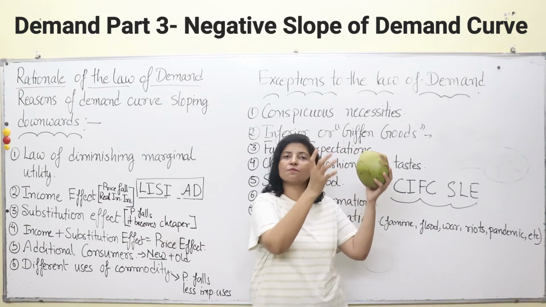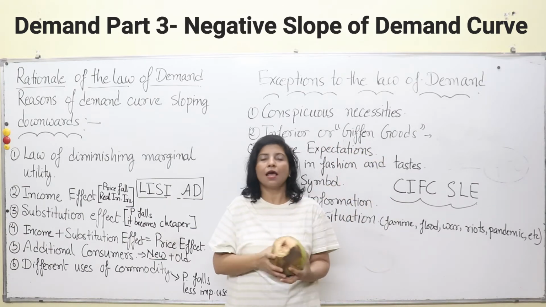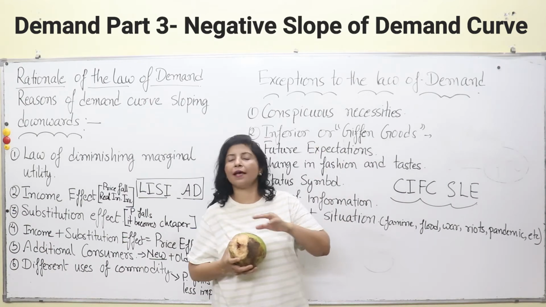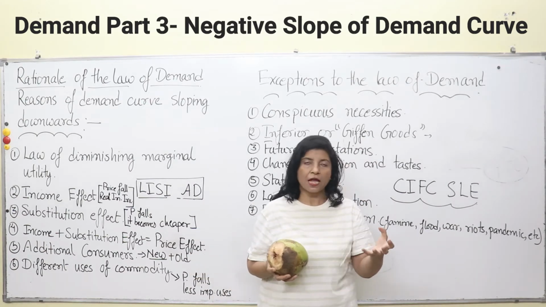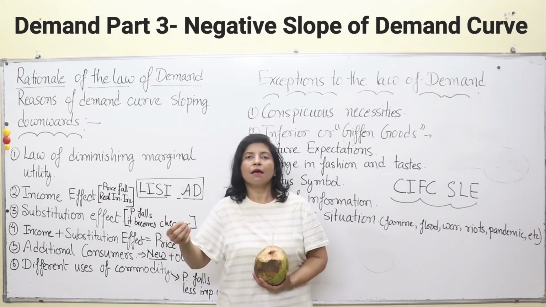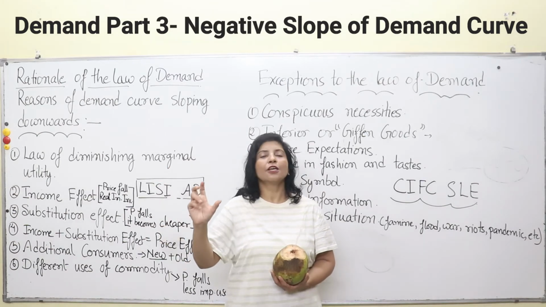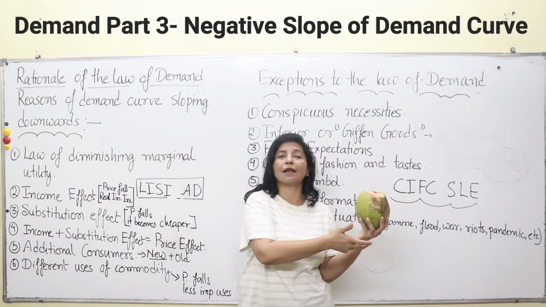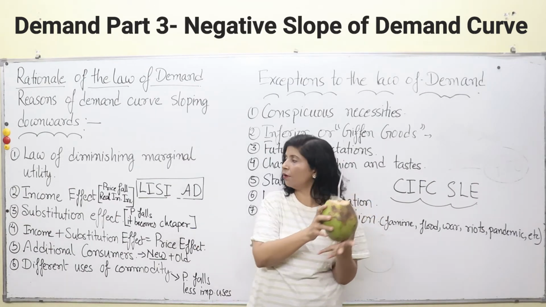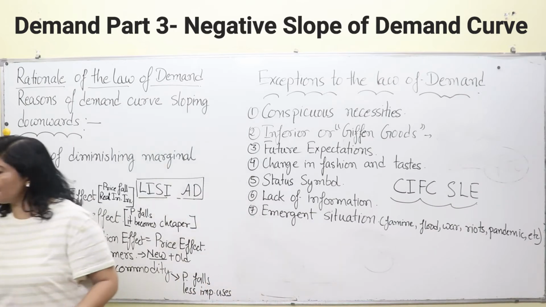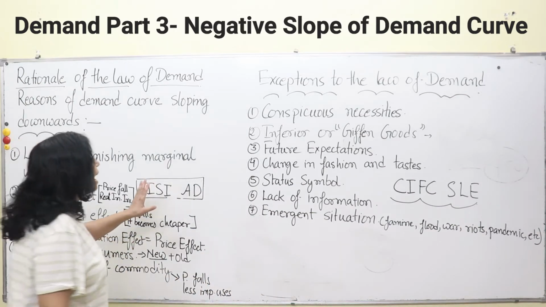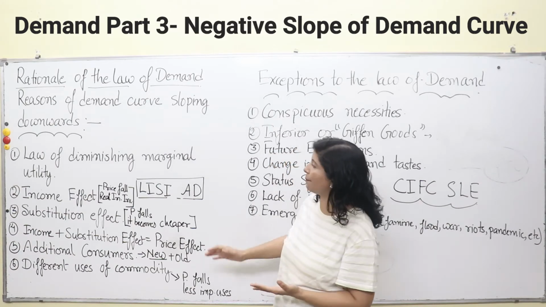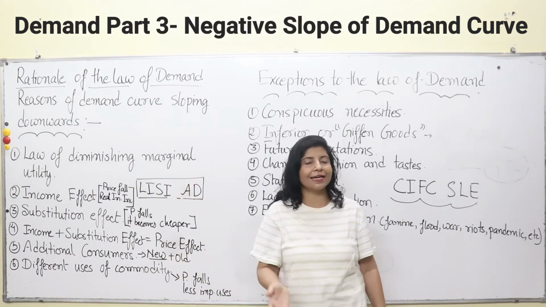So real income is always measured in terms of goods and services which we get, maybe in the form of computers, board, marker, lights, table, food, anything in this world which we can purchase with the help of money. If anything is in the form of money, maybe paper currency or credit cards, that is your money income. But if you consider what you can purchase with that money, that is your real income. When things become cheaper, your real income increases and you tend to get more commodities. So when price is falling, your real income is increasing and you are purchasing more.